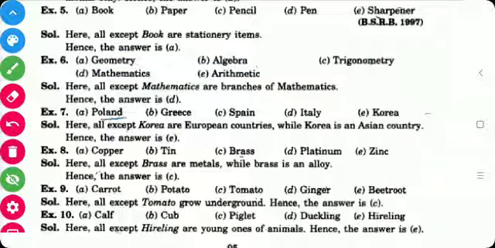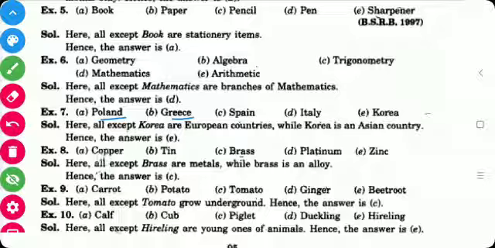Next is Poland, Greece, Spain, Italy, Korea. Here except Korea, all the countries are European countries. Korea is an Asian country, that is why Korea is the odd word here.